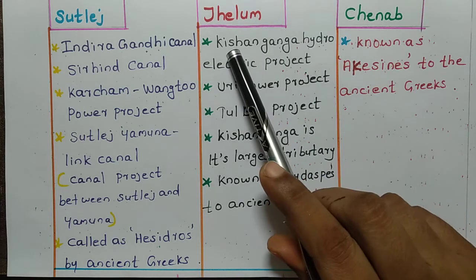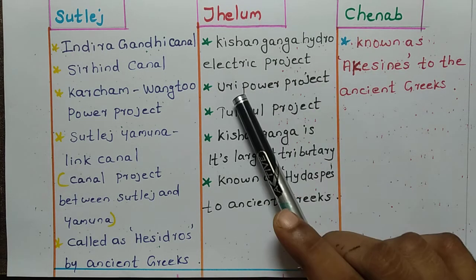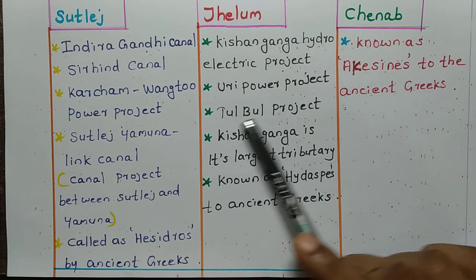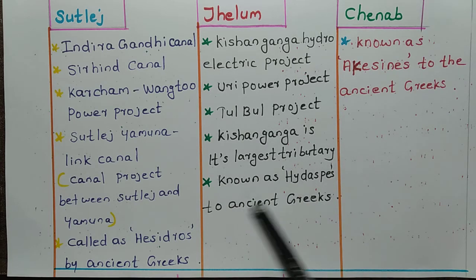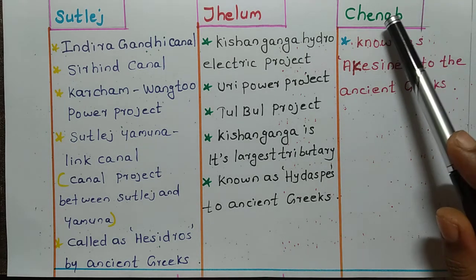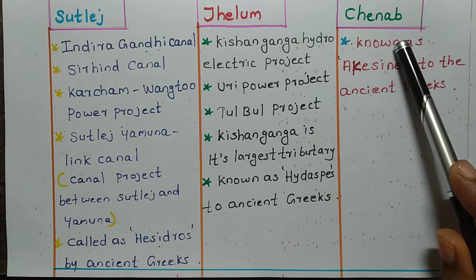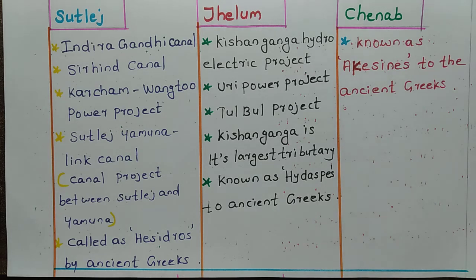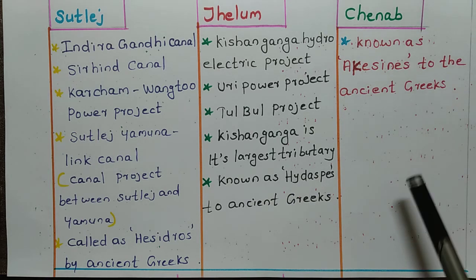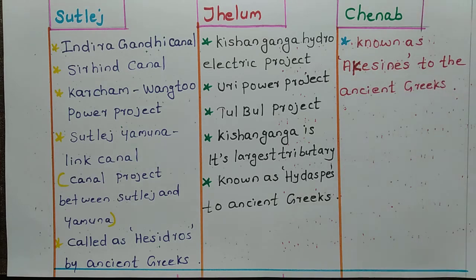So, Kishanganga Hydro Project is in Jhelum River, and Uri Power Project and Tulbul Project are also in Jhelum River. Kishanganga is the largest tributary of Jhelum, and Jhelum is known as Hydaspes to ancient Greeks. Next one is Chenab, known as Achaemenid to the ancient Greeks. So, the ancient Greek people mentioned the Chenab River as Achaemenid.